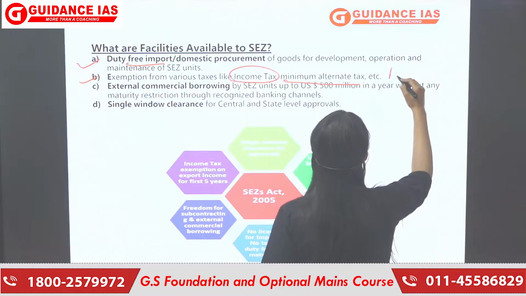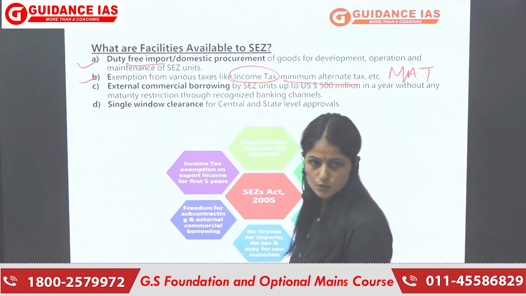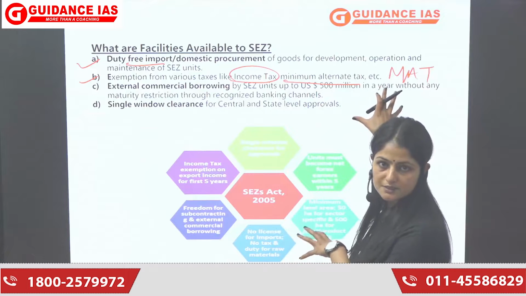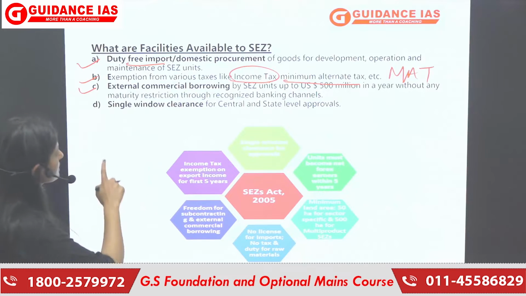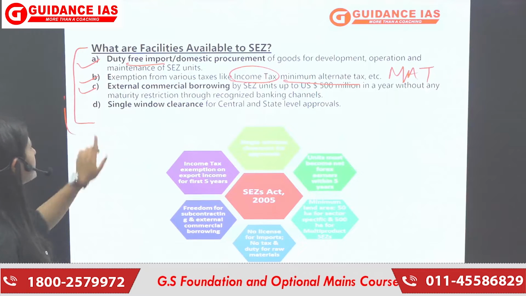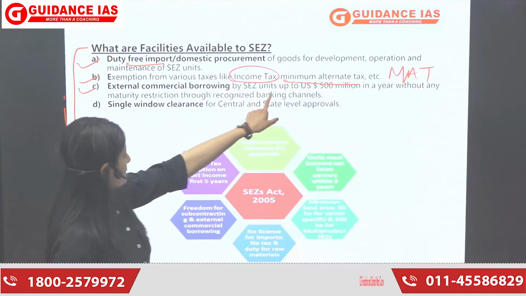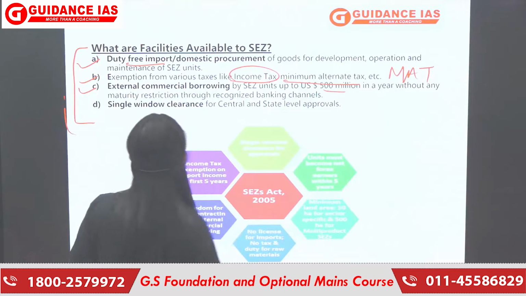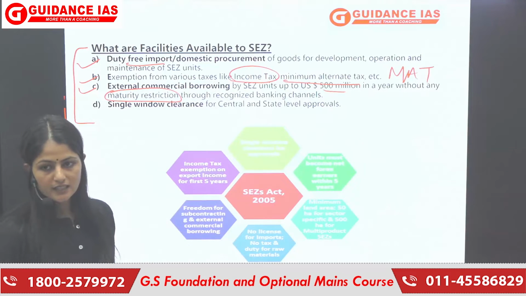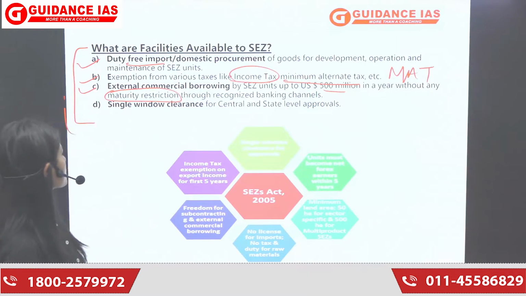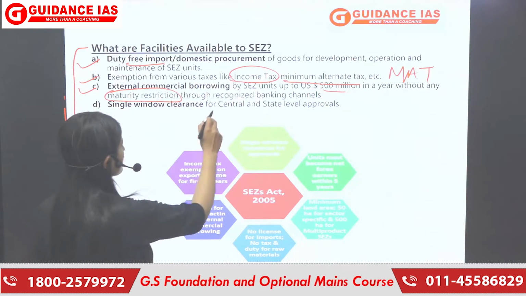So MAT was introduced so that companies cannot avoid the tax, so they have to pay the minimum amount of tax decided by the government. Next would be external commercial borrowing. So these all are the facilities given to SEZs. External commercial borrowing by an SEZ unit up to US dollar 500 million in a year without any maturity restriction. They can borrow this much money in a year without any maturity restriction. There won't be any maturity restrictions upon SEZ, through recognized banking channels.